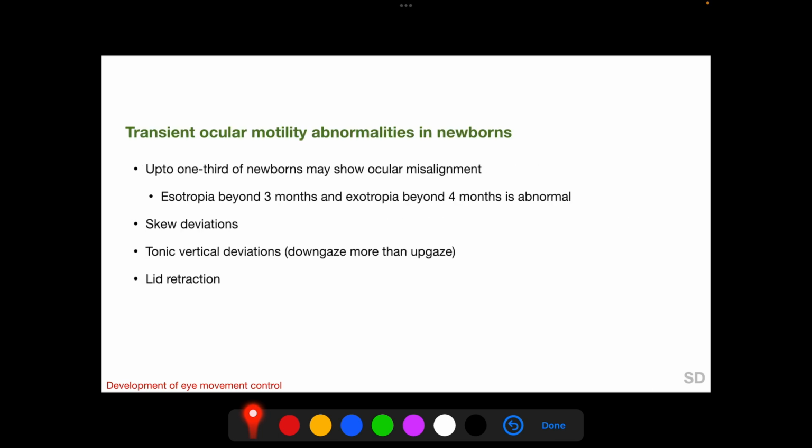Transient ocular motility abnormalities are found in newborns, and up to one third of newborns may show ocular misalignment. But as a rule of thumb, esotropia beyond 3 months and exotropia beyond 4 months is abnormal. Newborns may also show transient skew deviations, transient tonic vertical deviations as we have just discussed, and transient lid retraction.